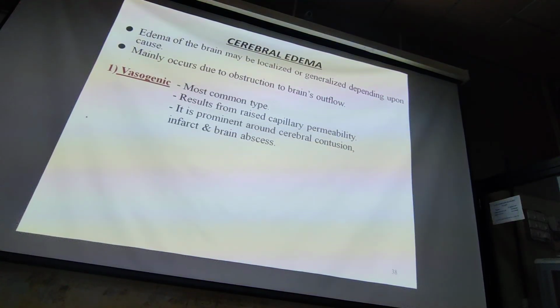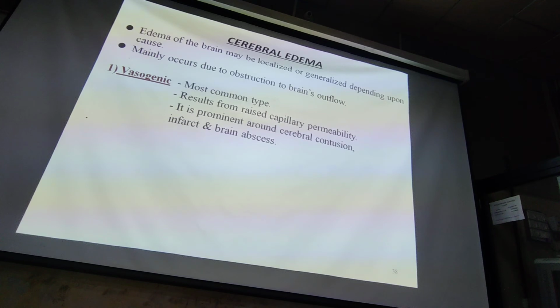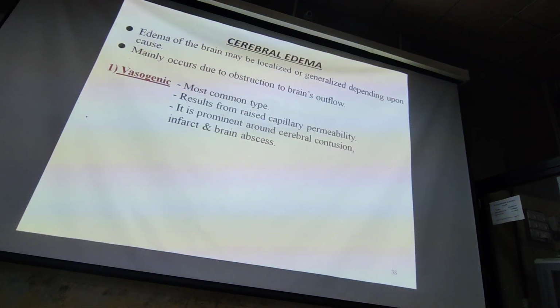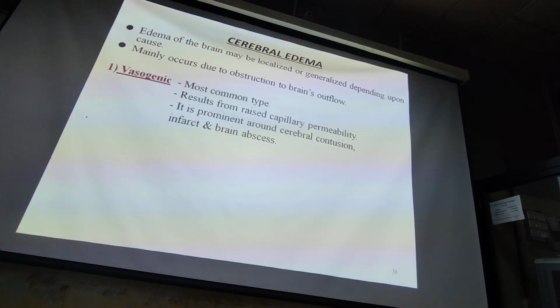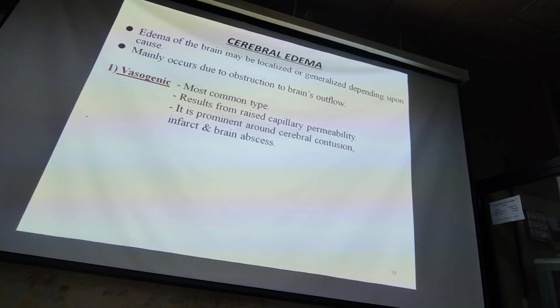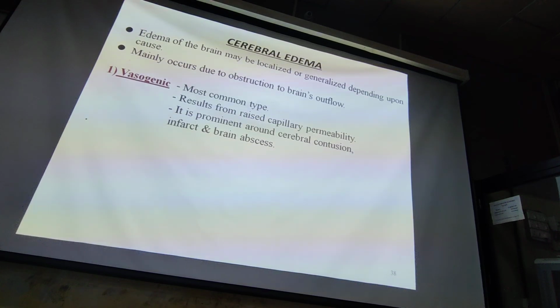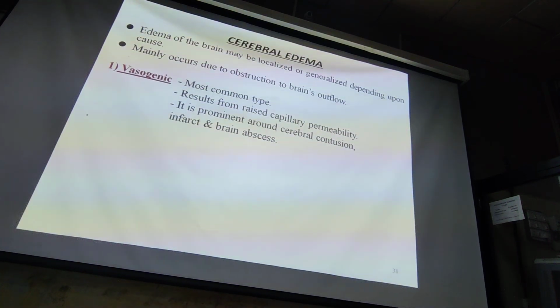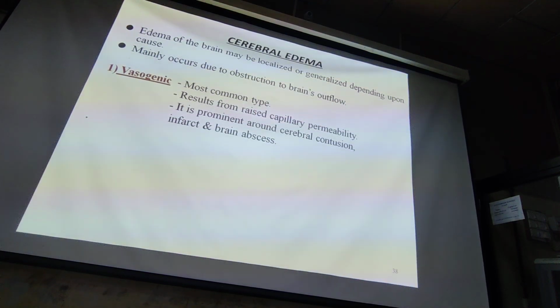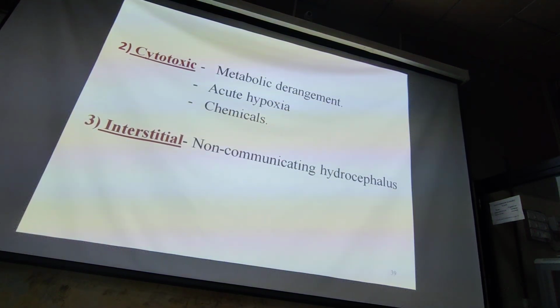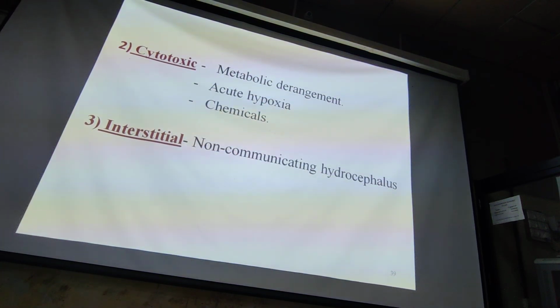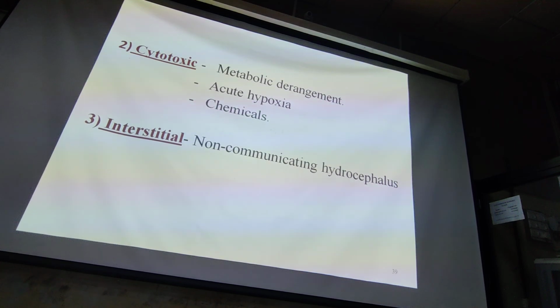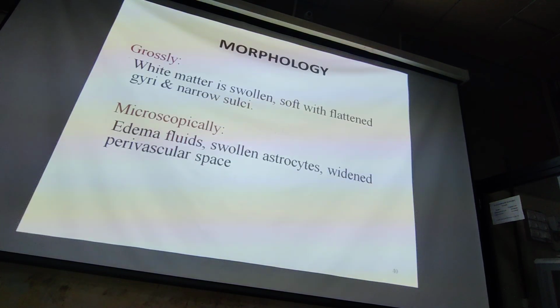Next is cerebral edema, edema of the brain. It may be localized or generalized depending upon the cause. There is obstruction to brain outflow. The causes may be vasogenic, the most common type, resulting from raised capillary permeability. It is prominent around cerebral contusion, infarct and brain abscess. Other etiological factors are cytotoxic, like metabolic injury, hypoxia or other chemicals, and interstitial, such as non-communicating hydrocephalus in a child.